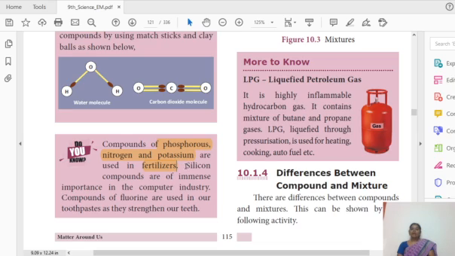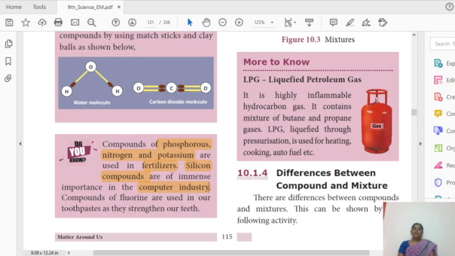Similarly, silicon compounds are used in, do you know where they are used? Computer industry. Okay. In the original stage we had very big computers, too big for the room. But nowadays we can easily carry them in our hand with the help of silicon chips. That chip is mainly made up of silicon compounds. They may ask in a match the following: phosphorus fertilizers, silicon computer industry, like that.